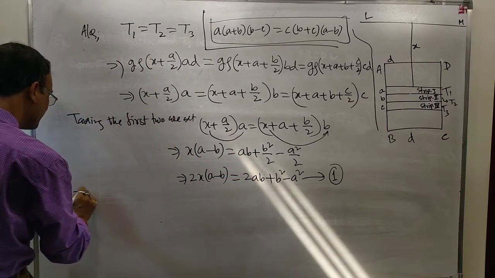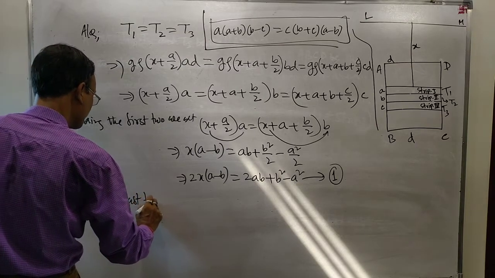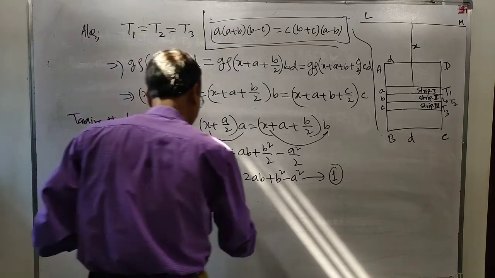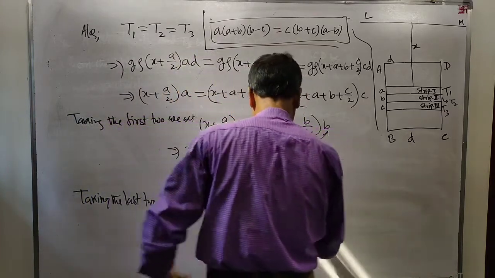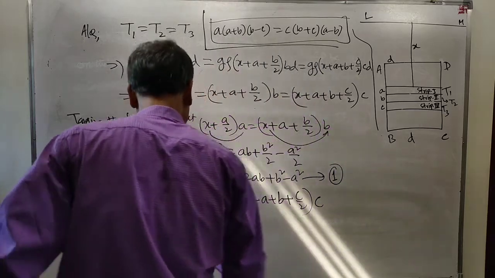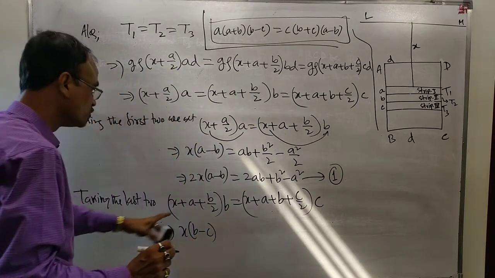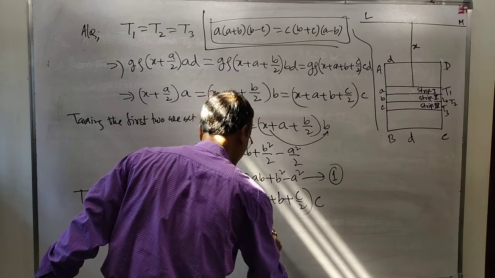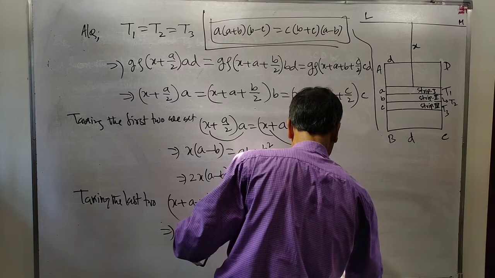Taking the last two, what is this? x plus a plus b by 2 into b is equal to x plus a plus b plus c by 2 into c. This means x into b minus c is equal to ac plus bc plus c square by 2 minus ab minus b square by 2.